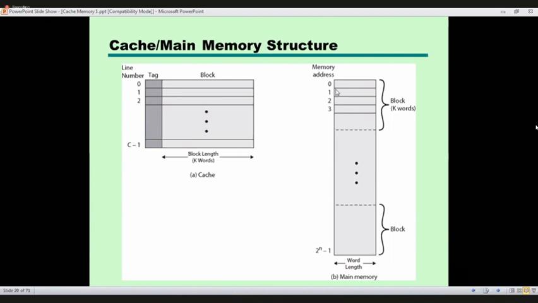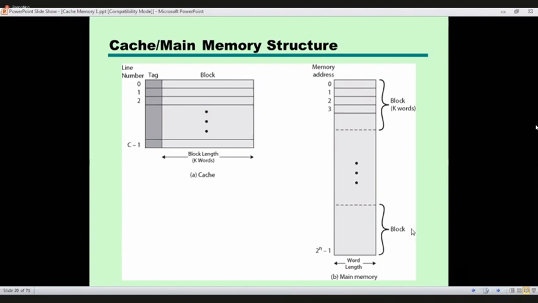And we group these words into blocks. We take a few words and make a block. Now in this example, k words are grouped into a block. Within the block, k words are there.